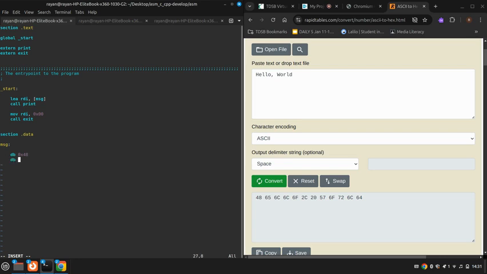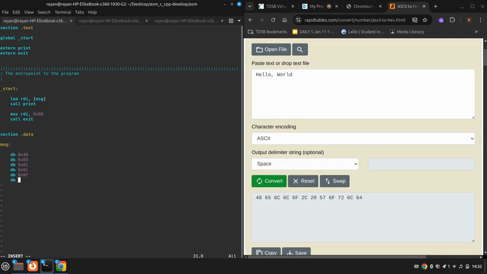Next, we have 0x65. Then we have 0x6c. Then we have 0x6c again. Then we have 0x6f.